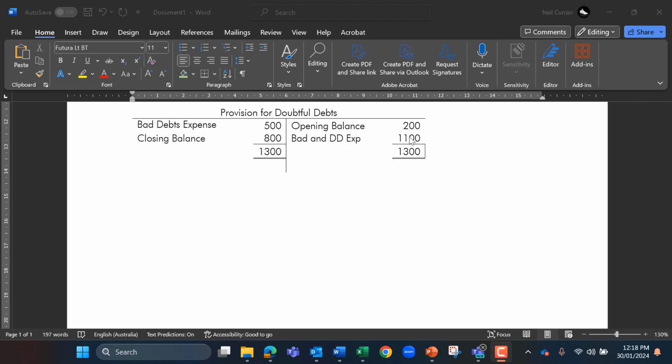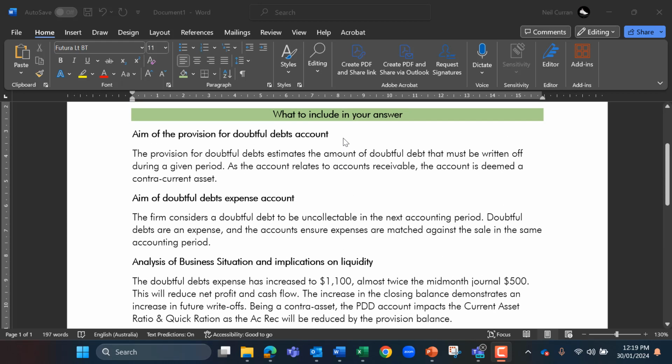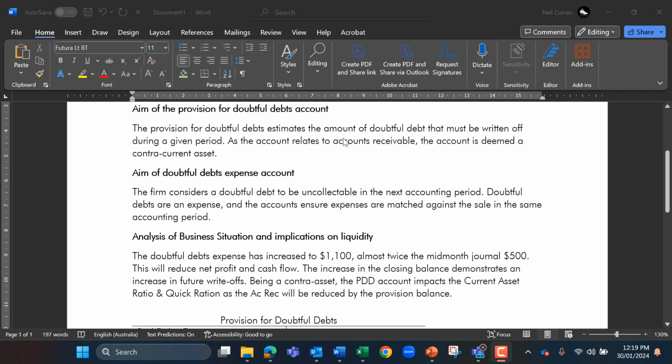So in essence, we are seeing here that the business is actually deeming about $1,600 worth of bad debts expense for the year. So that's the addition of what was written off and what is deemed to be written off for a future financial period. So in order to answer this question, the first thing that you need to do in any comprehension question is to discuss, interpret and define key accounting terminology.